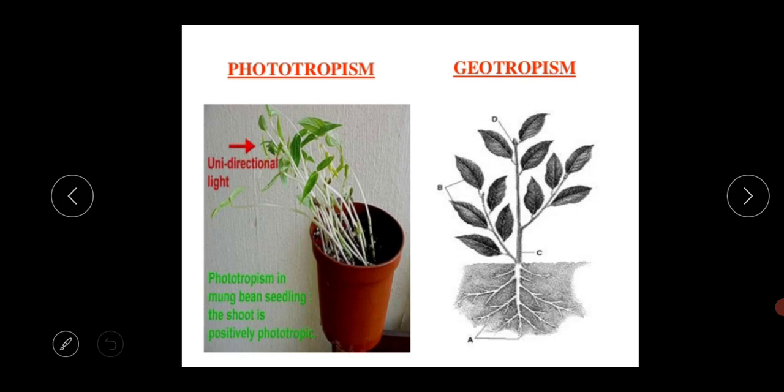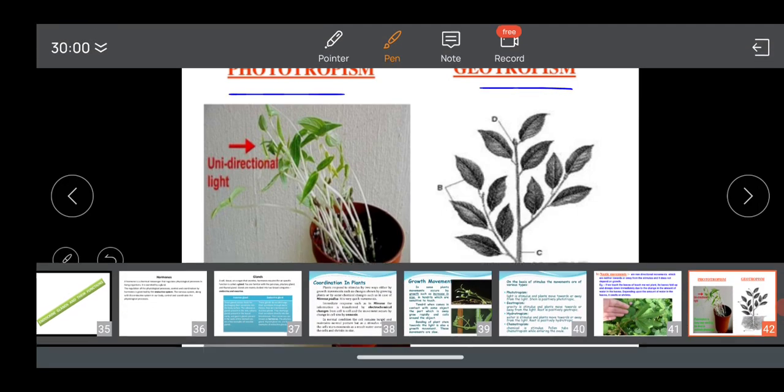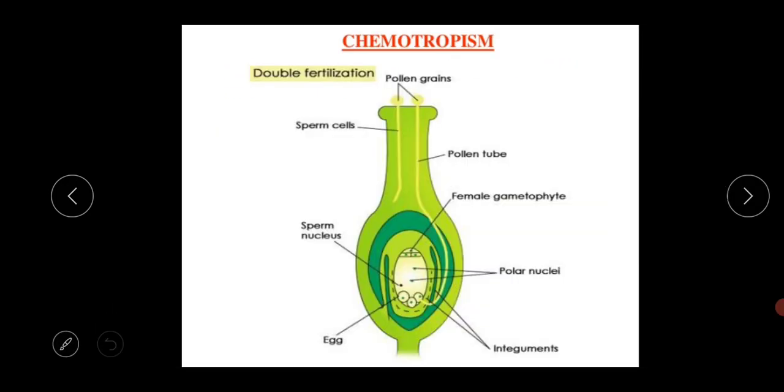This is also the diagram of the geotropism. Okay, this is phototropism and the geotropism. Next thing is the chemotropism. This is the example: when the pollen tube enters into the ovule, that time it shows the chemotropism.